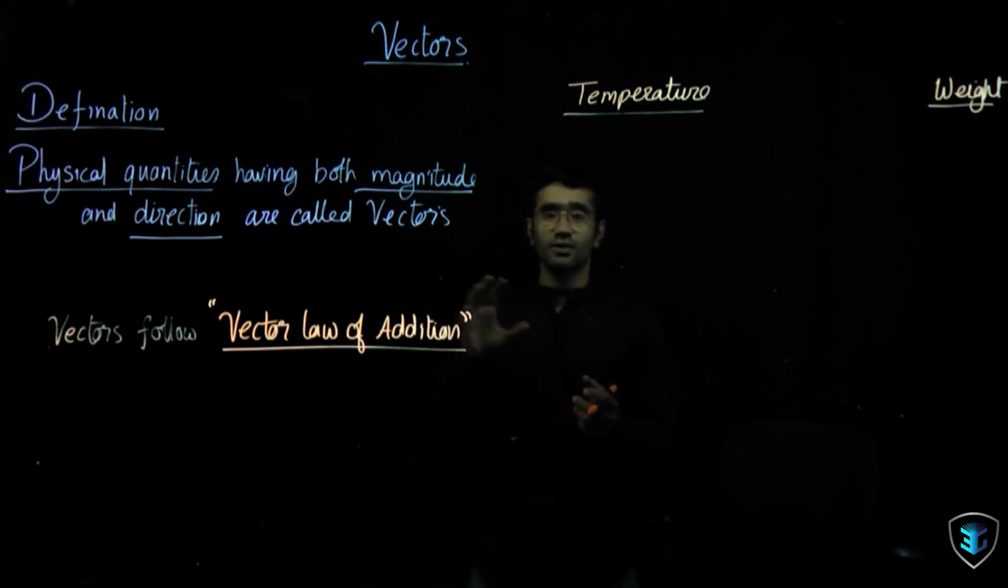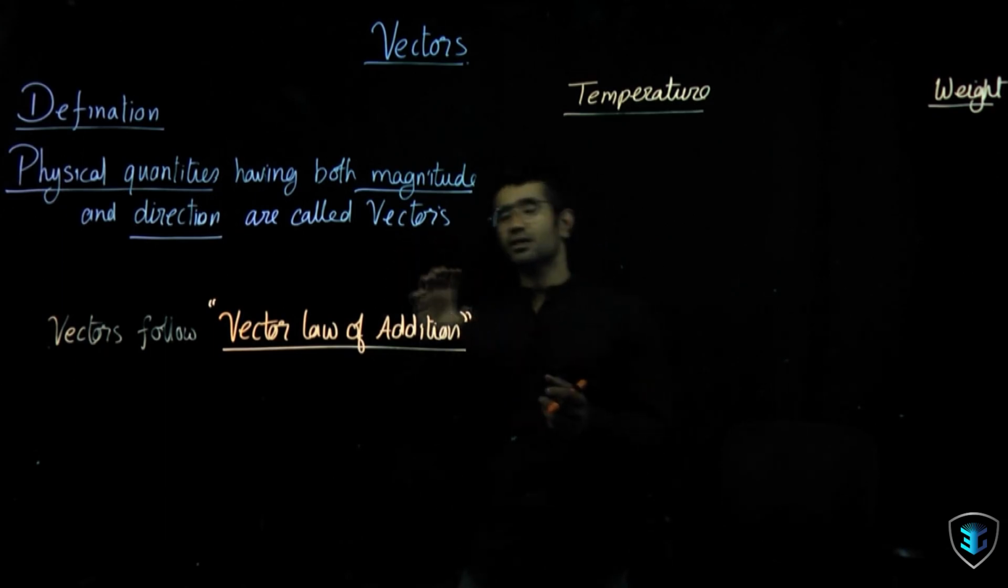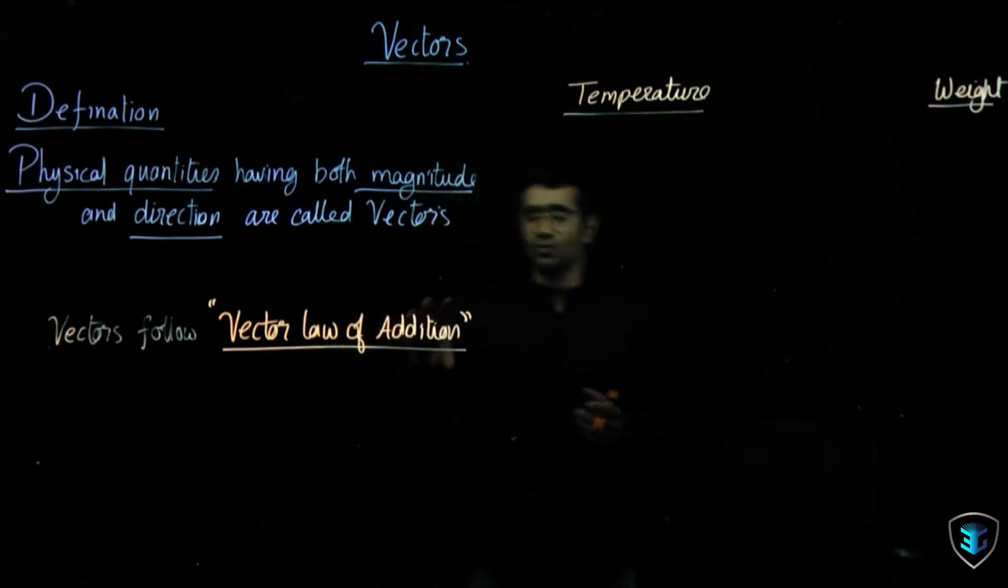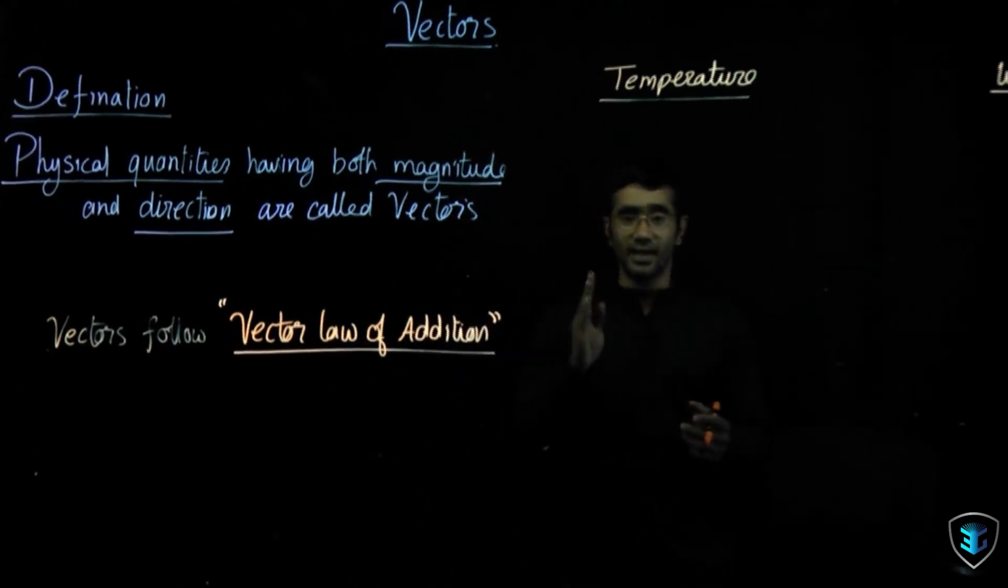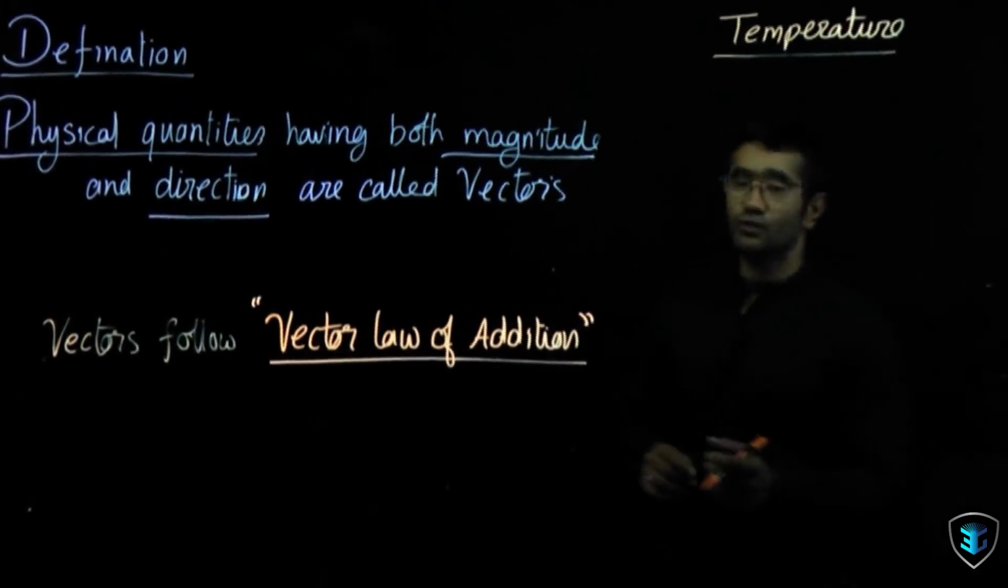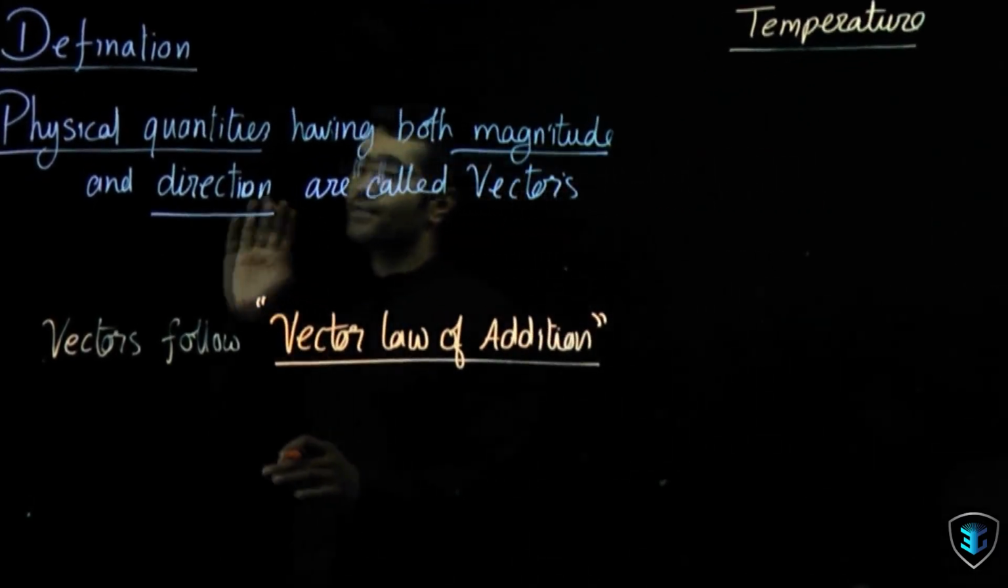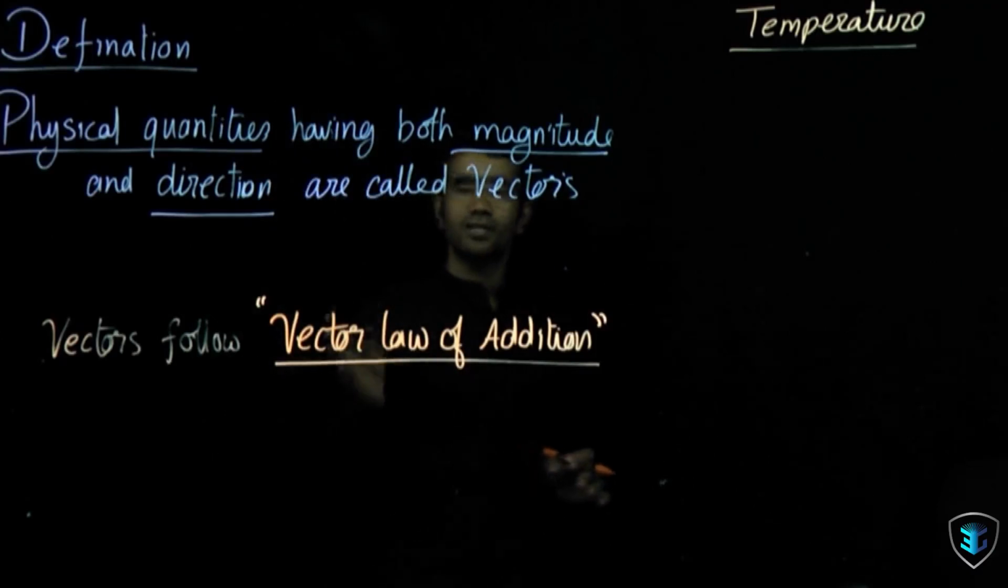First of all, let's go ahead and try to understand the definition. And there's another law called the vector law of addition. We'll try to visualize this right now. Then we go ahead and learn other terminologies in this. Beautiful. The definition says this: physical quantities having both magnitude and direction are called vectors.